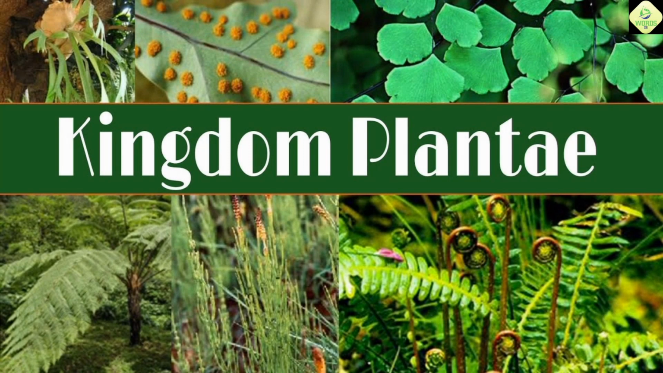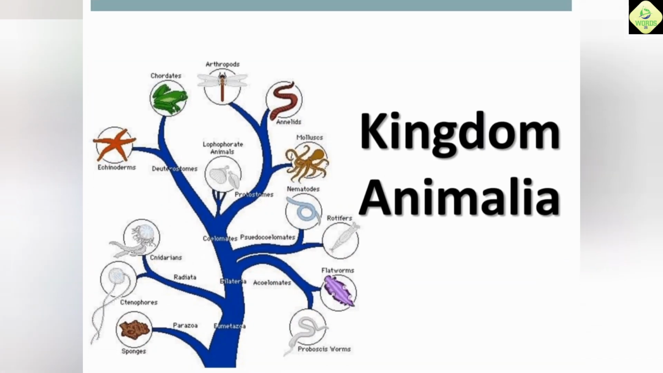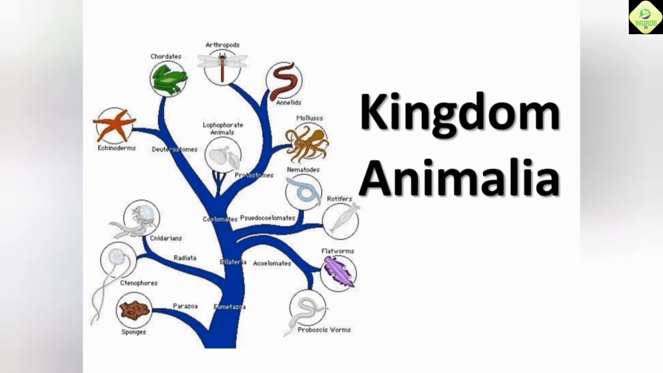Sixth, Animalia. Characteristics: multicellular eukaryotic organisms without a cell wall. They are heterotrophic, consuming organic material for energy. Environment: diverse environments including land, water, and air. Example: mammals, birds, and insects.